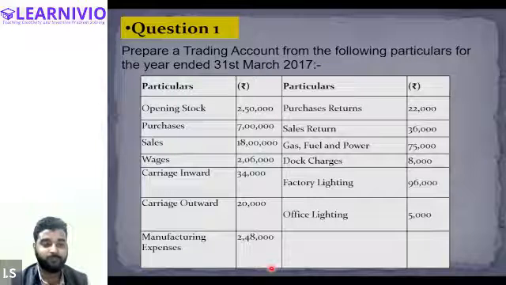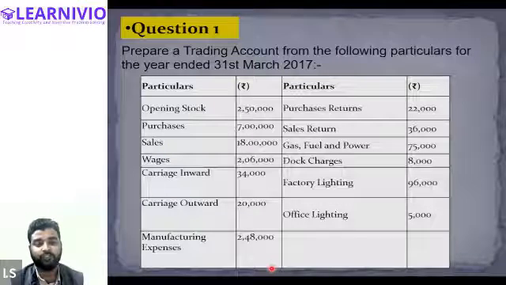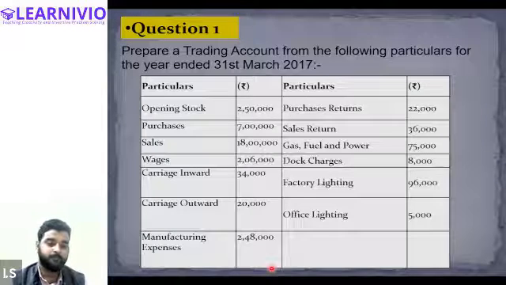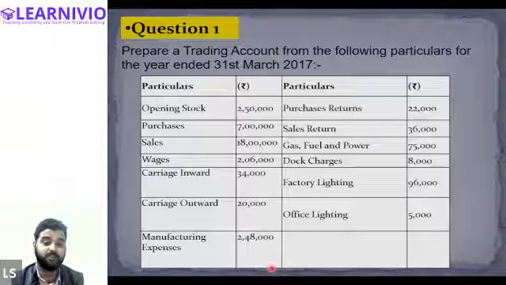Hamad? Yes, sir. You okay now? Manufacturing expenses basically means expenses incurred on manufacturing of the goods. So where do we manufacture goods, in the factory or outside the factory? In the factory. So whatever expenses we incur on manufacturing will be considered as a direct expense. Okay, sir.